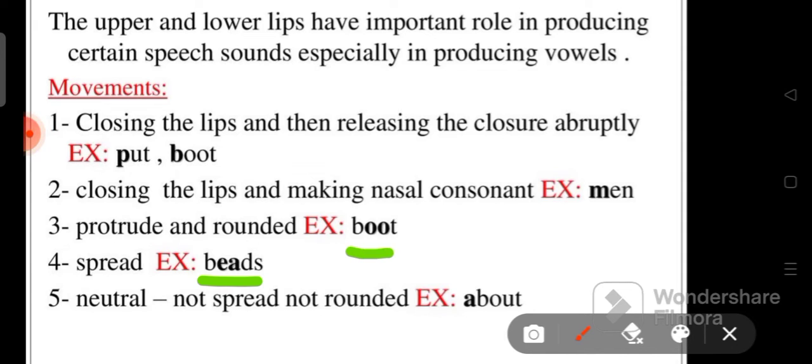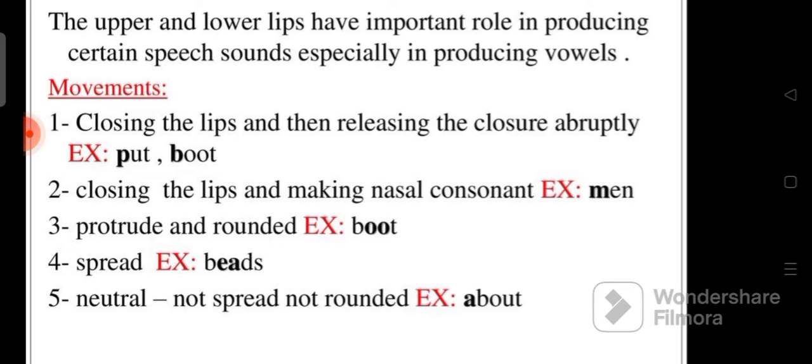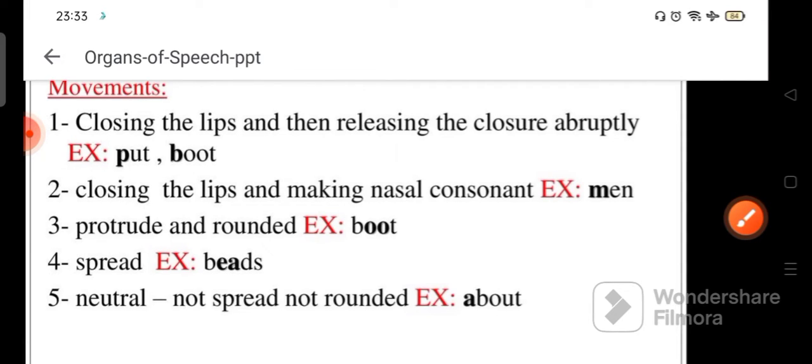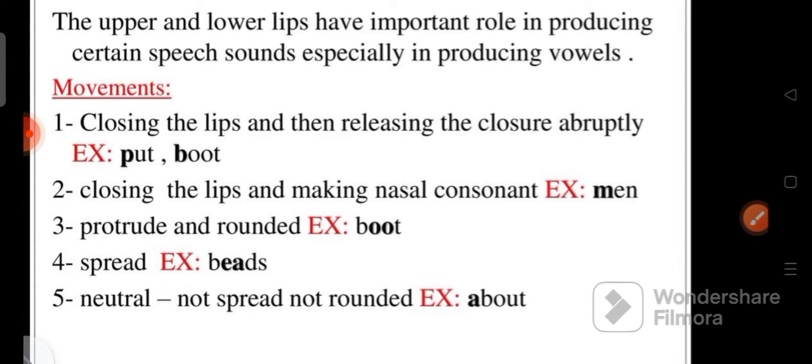When you say oo, as in boot, your lips are rounded. And a neutral position, for example in about. Neutral means not spreading, not rounded. Okay, so these are the lips and lip positions.